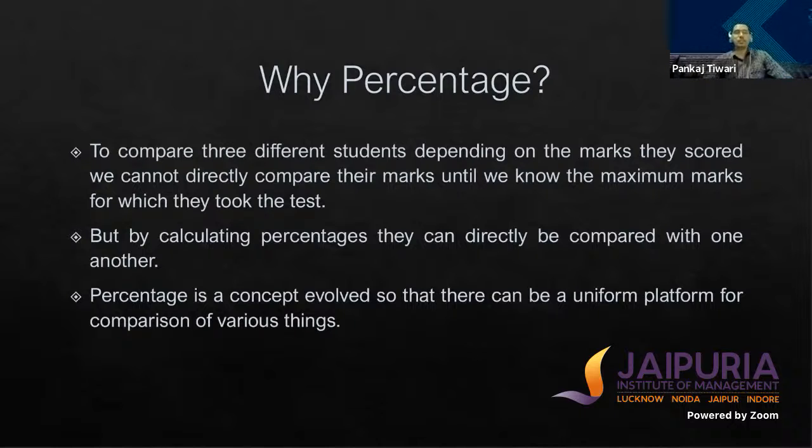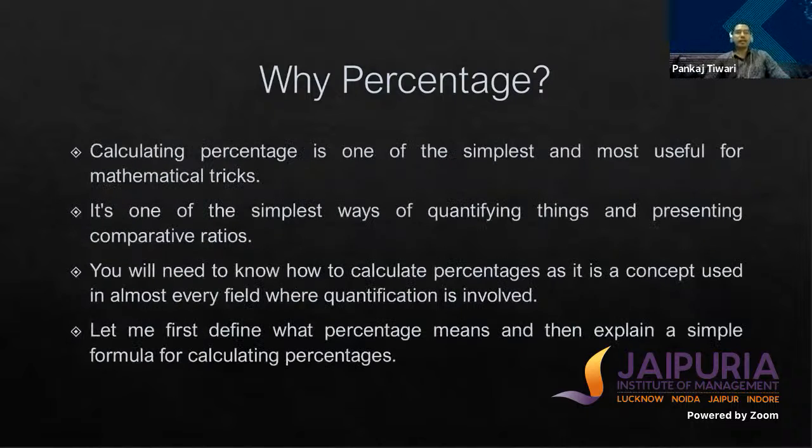For that purpose, we need percentage. By calculating percentage, they can directly be compared with one another. Percentage is a concept evolved so that there can be a uniform platform for comparison of various things. Calculating percentage is one of the simplest and most useful mathematical tricks.